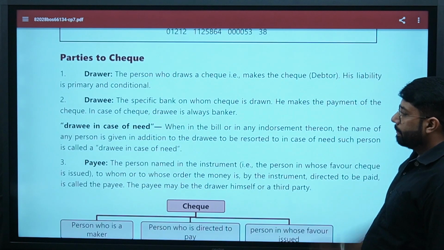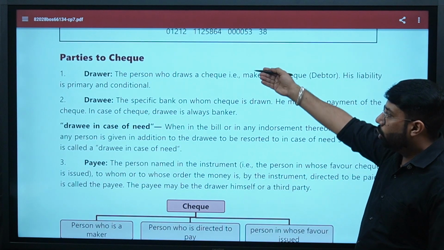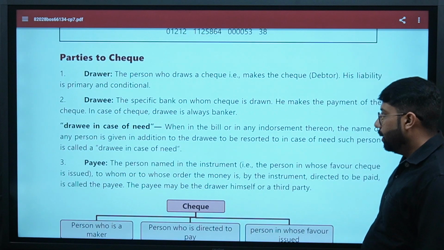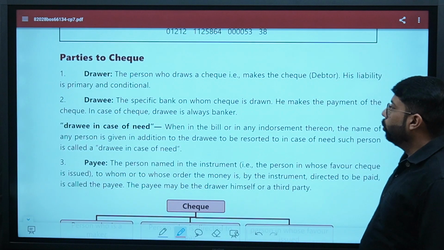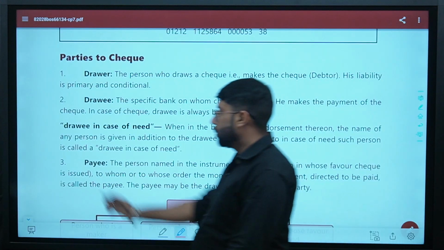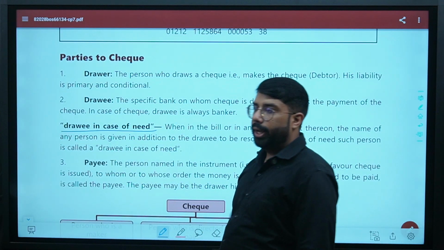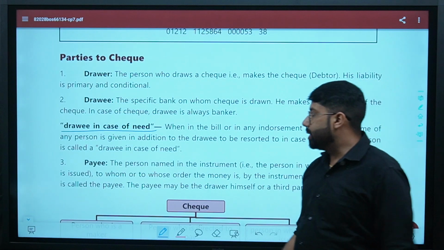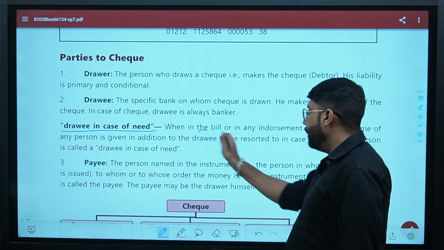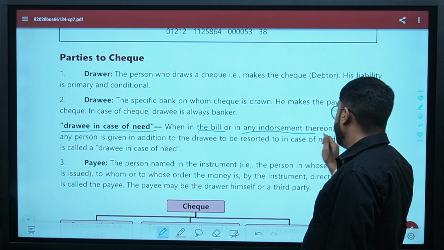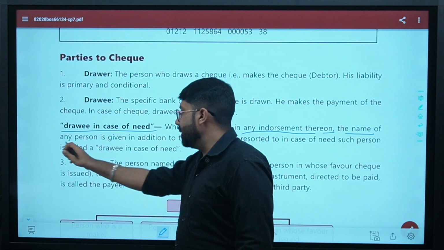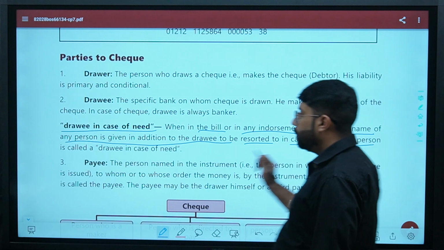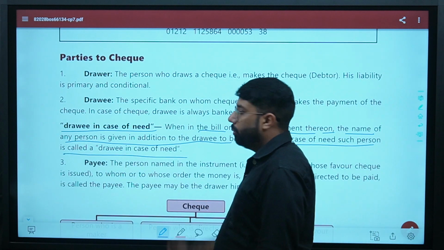Three parties to the check: drawer, drawee and payee. Done, guys? Okay. One thing I want you people to pay attention to. This term, drawee in case of need. What is this concept of drawee in case of need? It says when in the bill or in any endorsement thereon, the name of any person is given in addition to the drawee to be resorted to in case of need, such person is called a drawee in case of need.